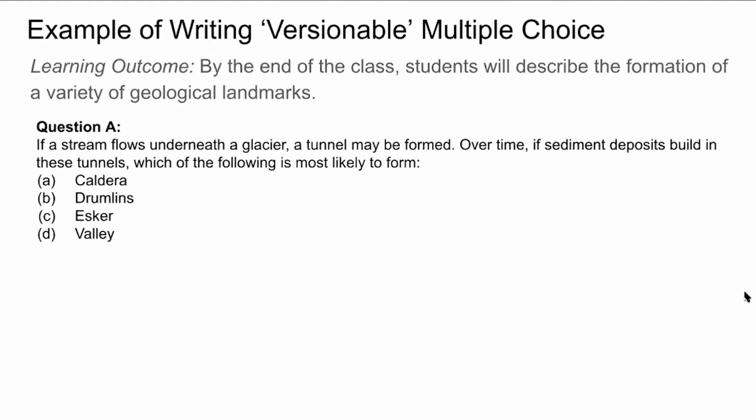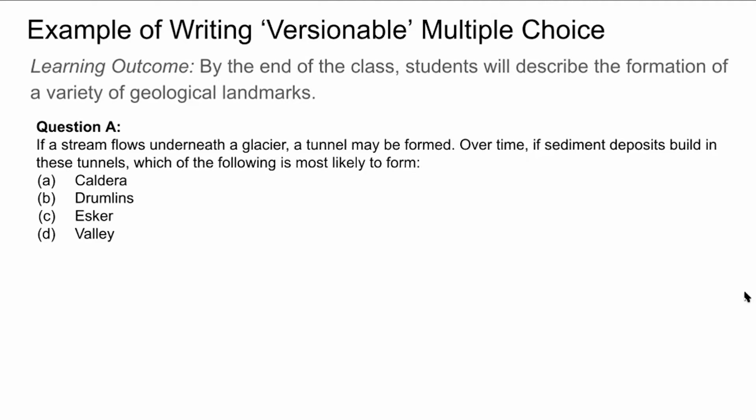So here I have an example of a versionable multiple choice. So my learning outcome is, by the end of the class, students will describe the formation of a variety of geological landmarks. My first question on my traditional exam is, if a stream flows underneath a glacier, a tunnel may be formed. Over time, if sediment deposits build in these tunnels, which of the following is most likely to form? And students have 4 options there.